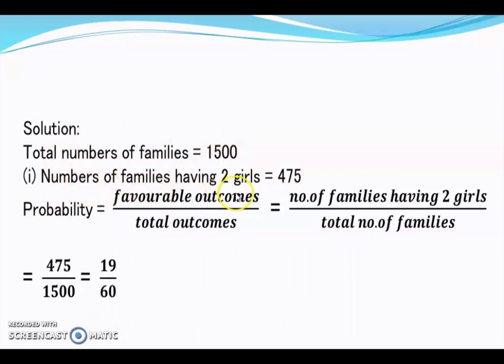For the first part, the number of families having two girls is 475. So the probability of a family having two girls will be favorable outcomes, that is 475, divided by total outcomes, that is 1500. So 475 by 1500, when you reduce it to the simplest form, you will get 19 by 60.